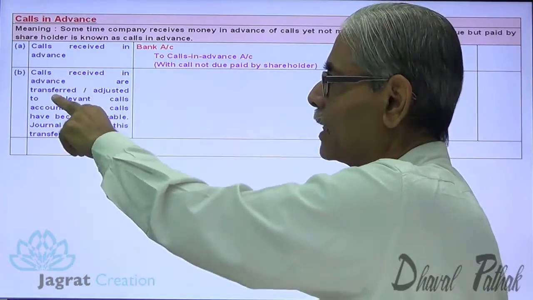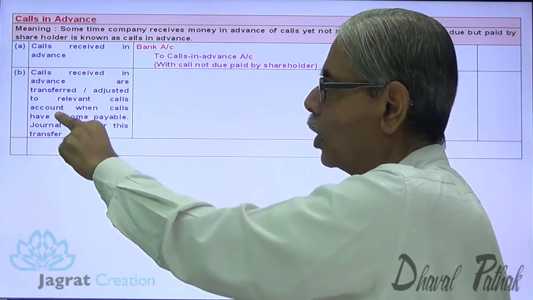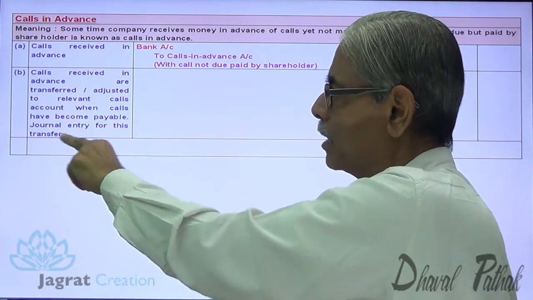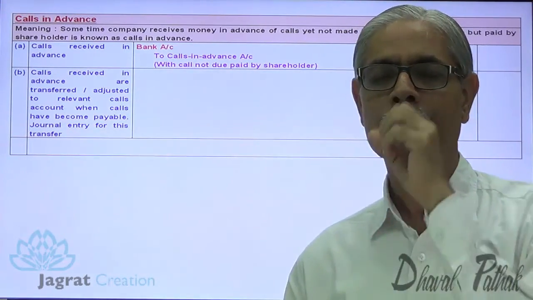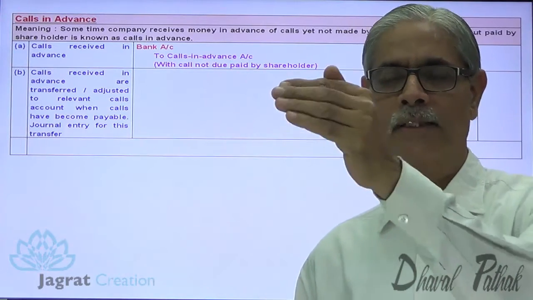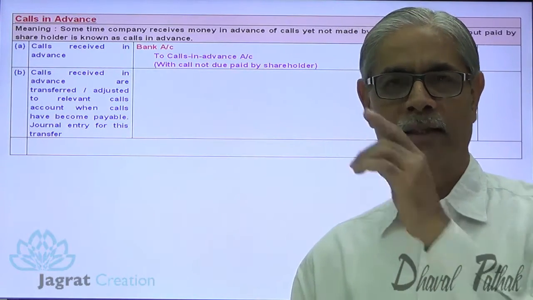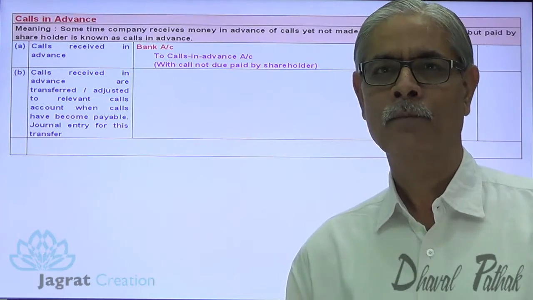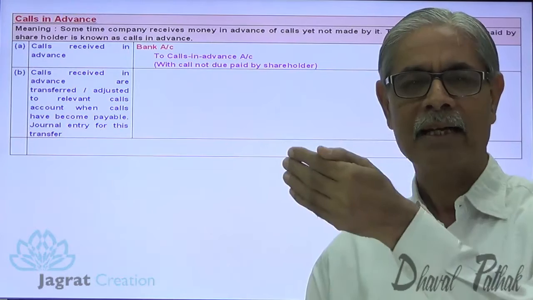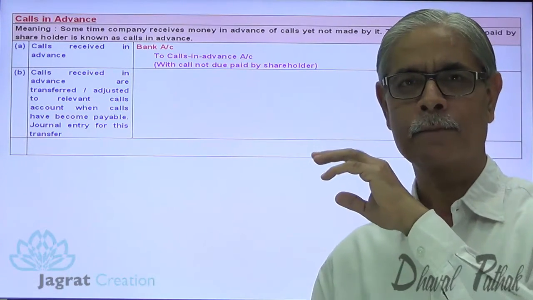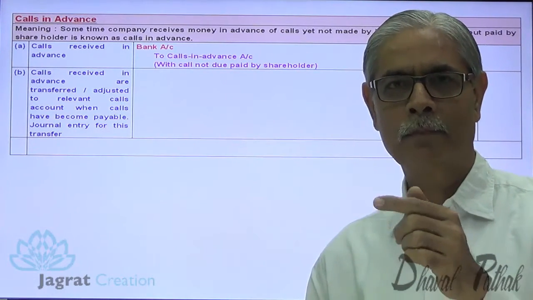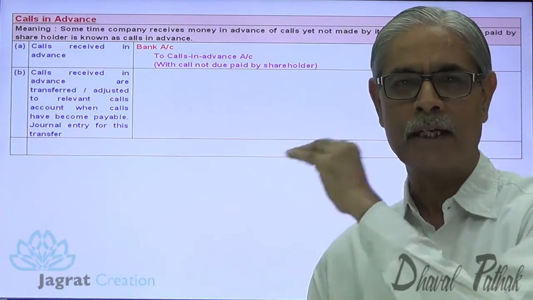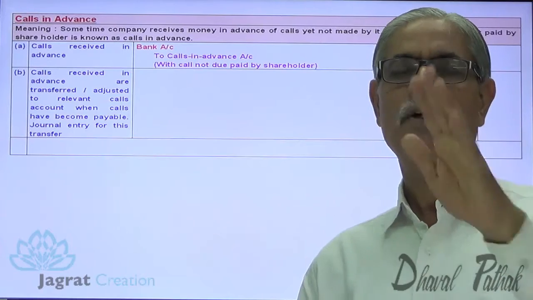Calls received in advance are transferred, adjusted to the relevant calls account when calls have become payable. The journal entry for transfer is to be now seen. Say the first call is received in advance at the time of allotment. Now that amount stands in the account of calls in advance from the date on which the amount has been received till the first call is made.